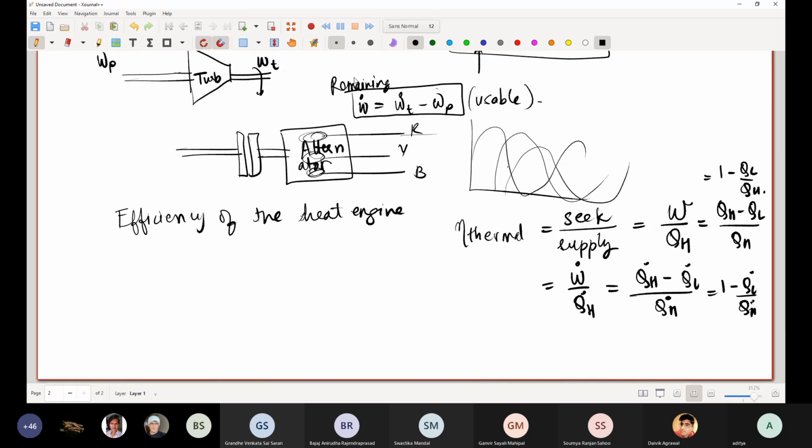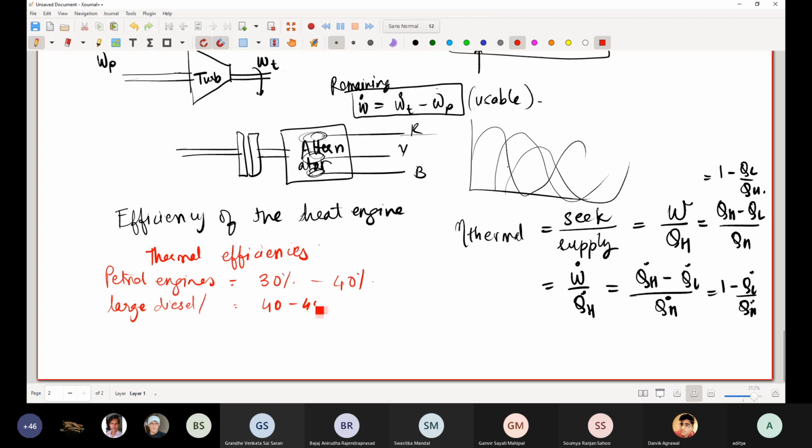Let me write down some typical thermal efficiencies. So for petrol engines, it can be in the range of 30% to 40%. For very large petrol engines, large diesel / petrol engines, it can be 40 to 45%.